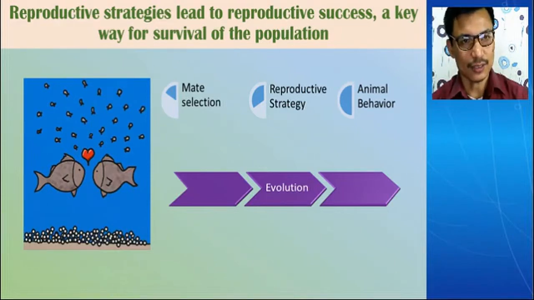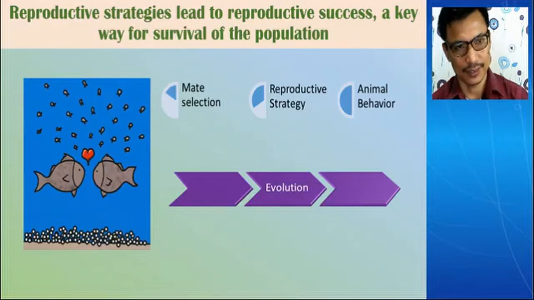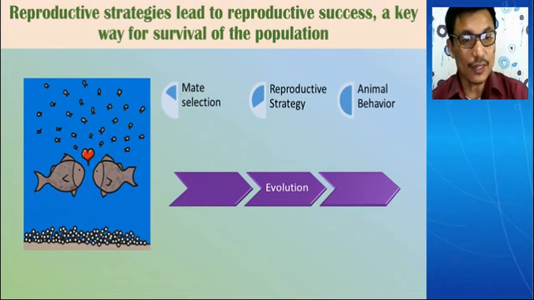The way lions go for reproductive strategy is different from tigers, or from deer. From animal to animal, the reproductive strategies are different. Even among animals of the same species, they have strong strategy or poor strategy.